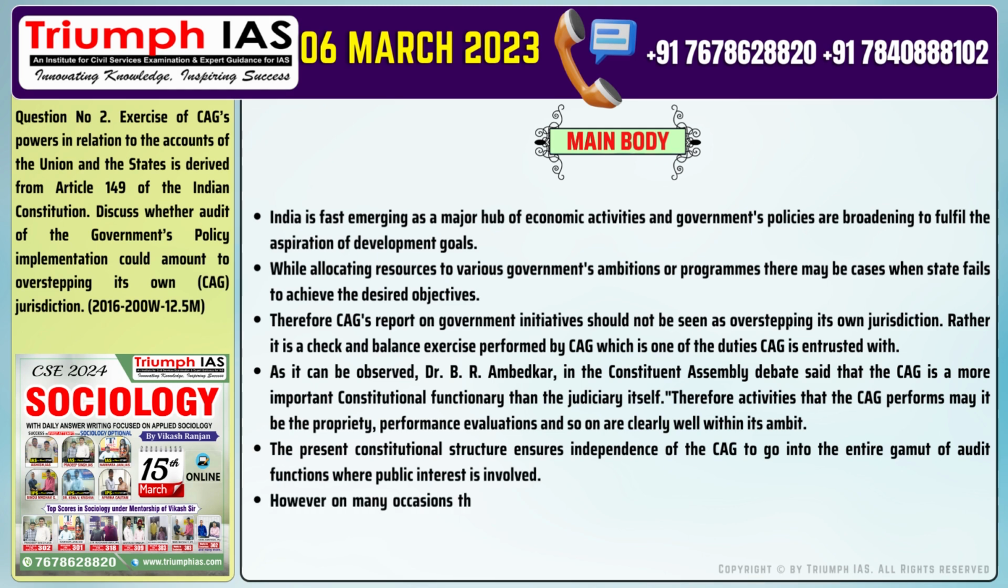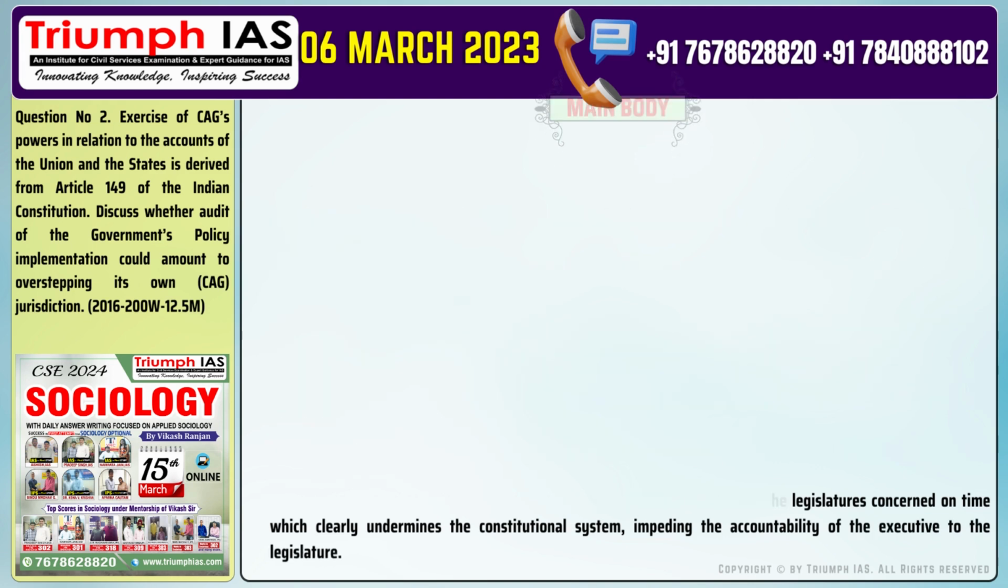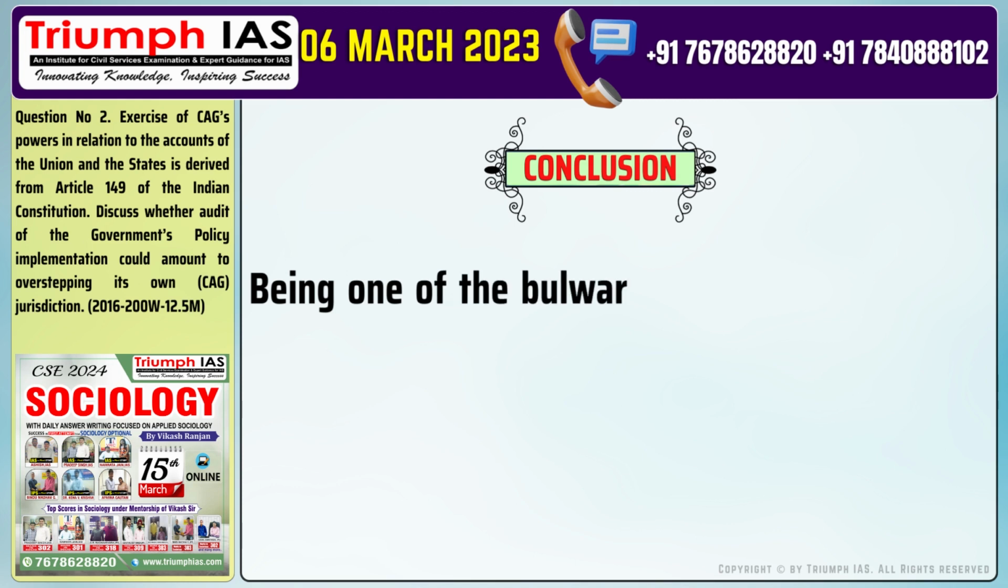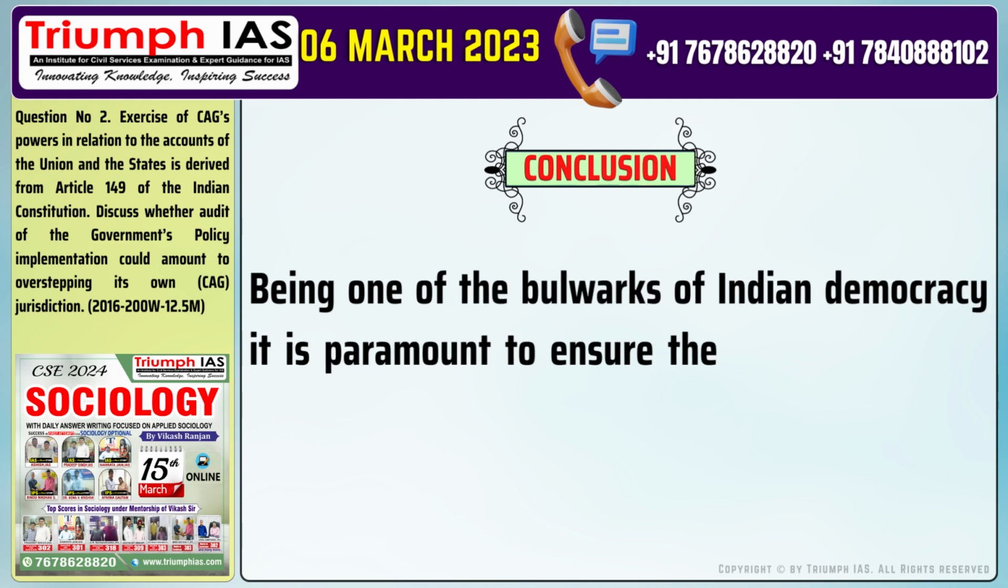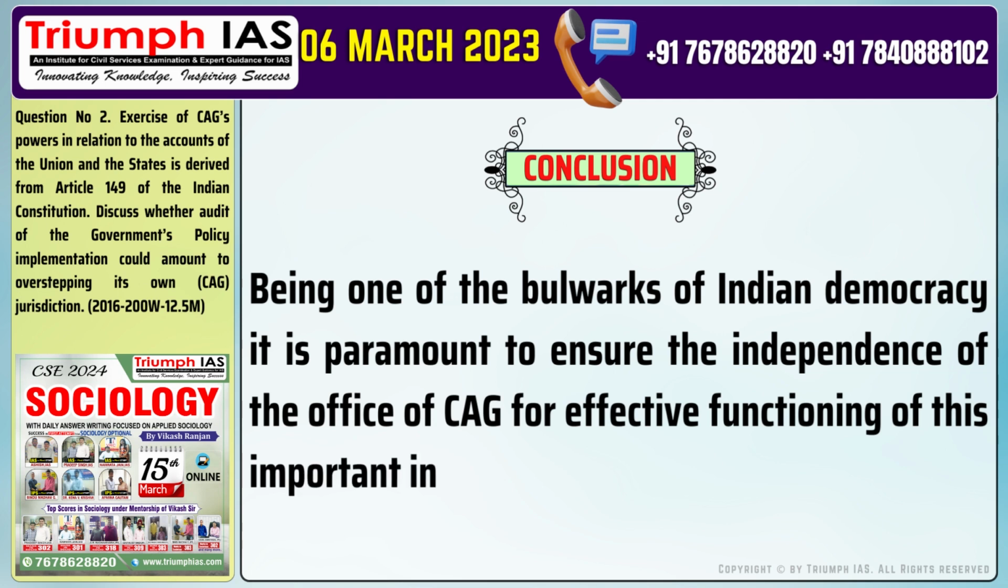Number 6. However, on many occasions the CAG's reports were not being presented to the legislatures concerned on time, which clearly undermines the constitutional system, impeding the accountability of the executive to the legislature. Conclusion of the answer: being one of the bulwarks of Indian democracy, it is paramount to ensure the independence of the office of CAG for the effective functioning of this important institution.